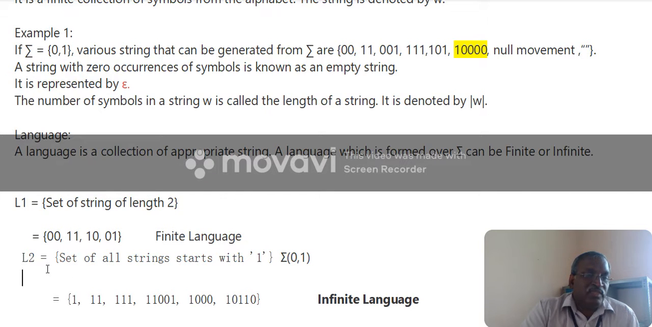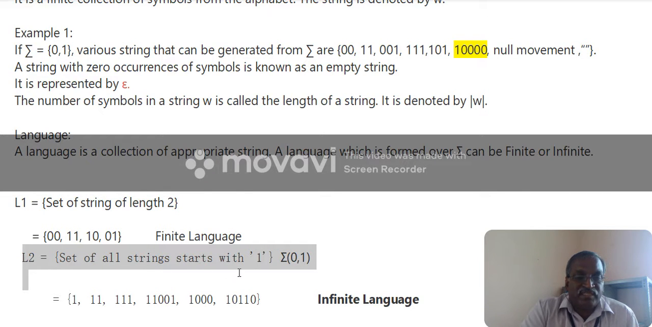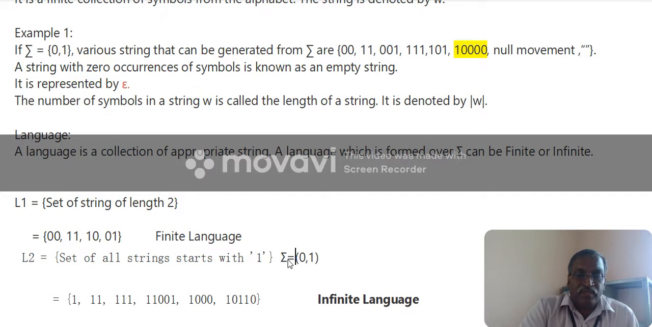The next one is L2, the set of all strings that start with 1. The alphabet will be {0, 1}. So we have to put equal to here, and that should be in curly brackets.